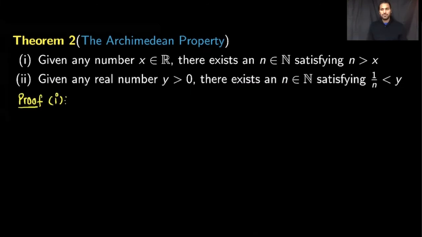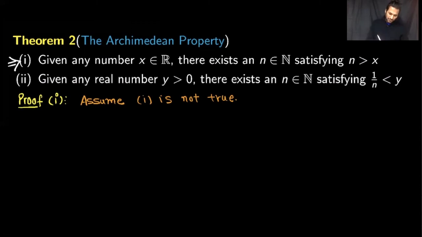Let me first show you the proof of statement number 1. I will use the method of contradiction to prove statement number 1. So I will assume, what if statement number 1 is not true? So assume 1 is not true. If 1 is not true, it means the negation of that statement is true. So now let's first find out what the negation of 1 is.